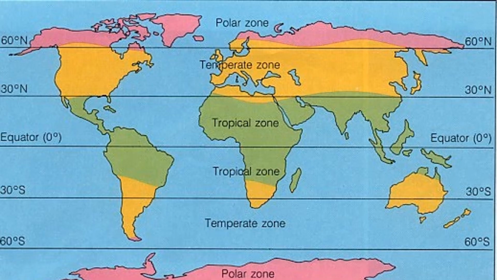Now, here's the example, class. Okay, we have the polar zone, which is the pink part, the temperate zone, which is the yellow, and the tropical zone, which is the green. Now, take note class, tropical zones are near the equator. That's why it's very, very hot in there. Okay, so places in the polar zones, we have the Arctic and Antarctica. Okay, those are the places in the polar zones.